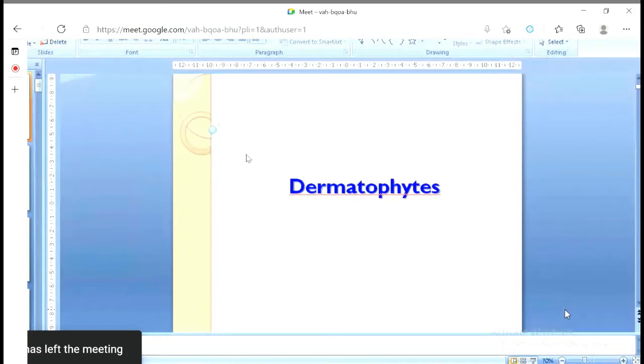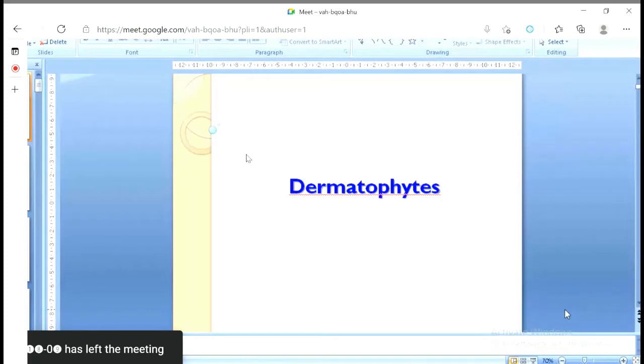Superficial, what does it mean? Superficial means when the fungal infection appears on the body surface. Means our skin, hair and nails get infected. Such kind of infection is known as superficial mycosis. But when it invades inside the system, then all the diseases will be systemic mycosis.